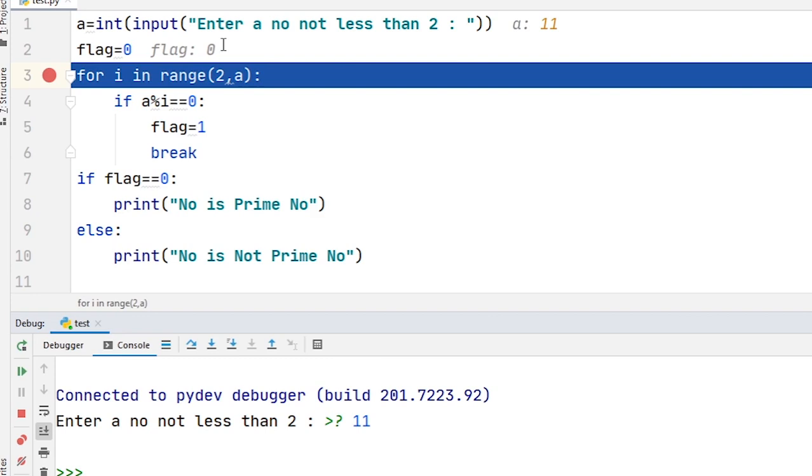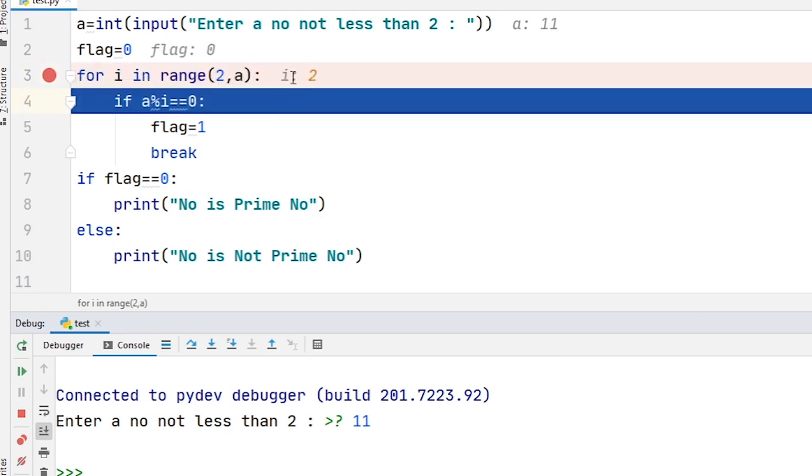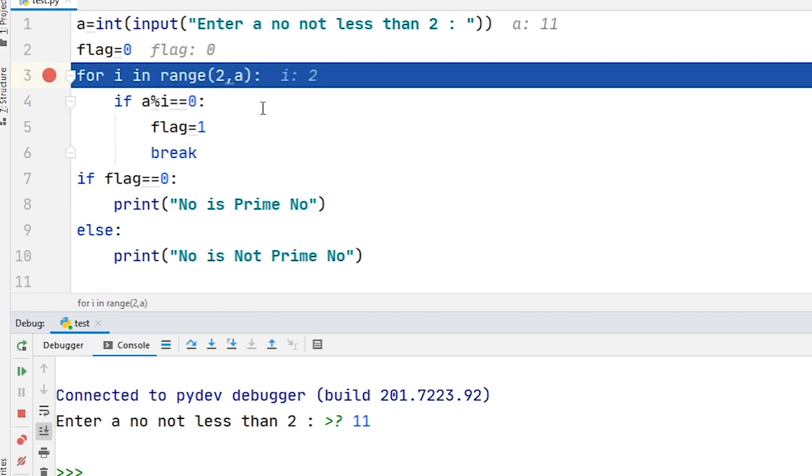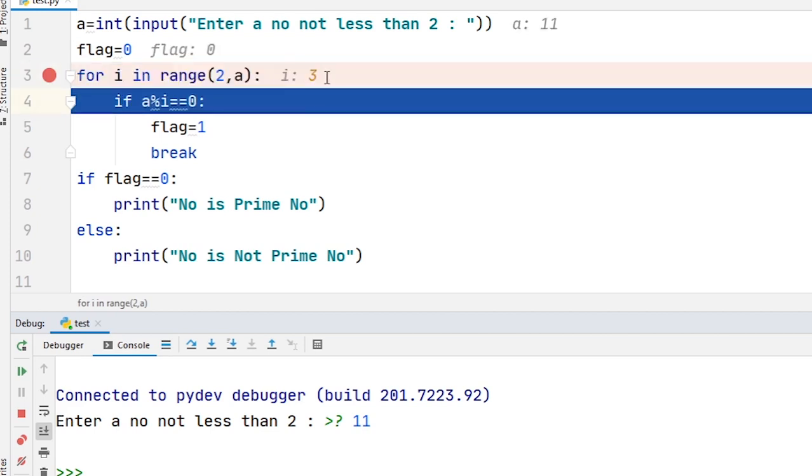Loop starts from i is equal to 2. Here you can see i is equal to 2. Now we check whether the value of a, that means 11, is completely divided by 2 or not. So the answer of this statement is false. So what we have to do, we just increase the value of i by 1. Now the value of i is 3.